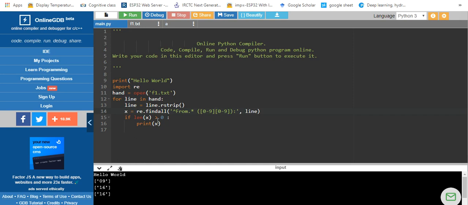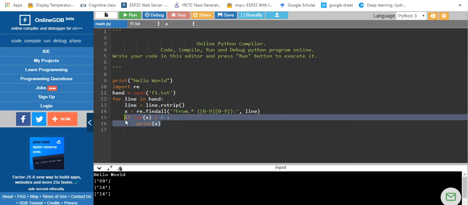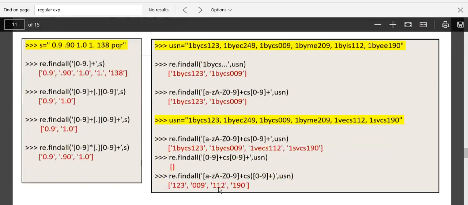And one more thing that I couldn't tell you: if the substring does not exist, it should not just come out of the program without anything. So only if the length of x is non-zero, meaning that substring exists, I am going to print the value of x. Otherwise, if you just print the value of x, then in case of failure you may not be able to come out gracefully. Okay, so let's go on to the next execution.